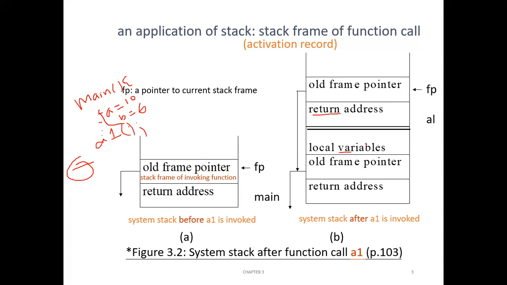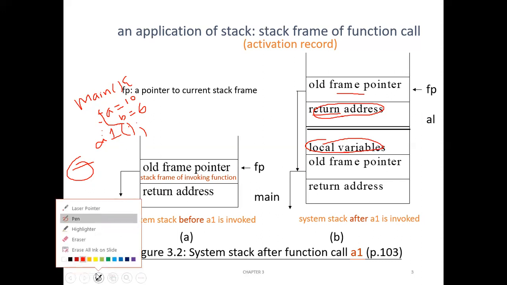Okay, you getting it? So after executing A1, what will happen? Using this old frame pointer, it will understand where it should come back. It should come back to the main function, and the address it should come back to, it will get from here. And the value of the local variables, it will get from here, right? So this is how the stack frames are used in a function call in C language.